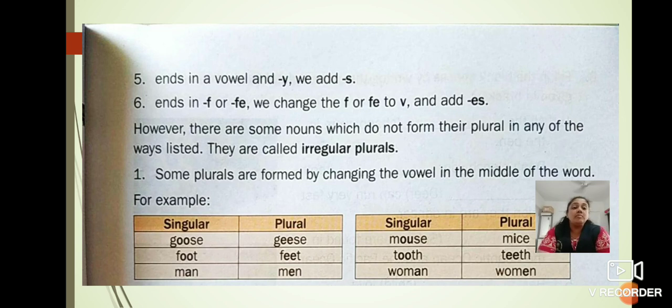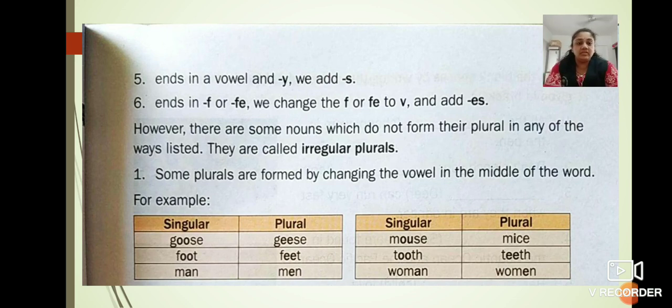Some plurals are formed by changing the vowel in the middle of the word. For example, goose, geese. Children, in the word goose, double O is there. So to make it plural, it changes into double E. Goose, geese. Foot, feet. Man, men. Mouse, mice. Tooth, teeth. Woman, women. Got it? Have you understood? So these are the rules to make the plural nouns.